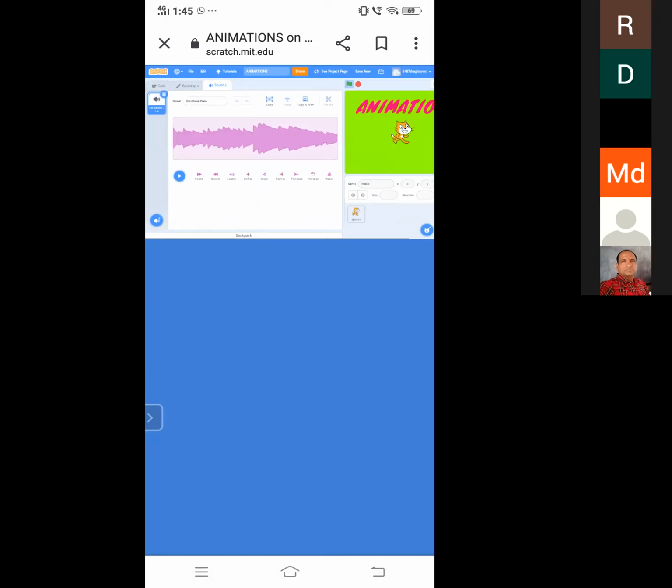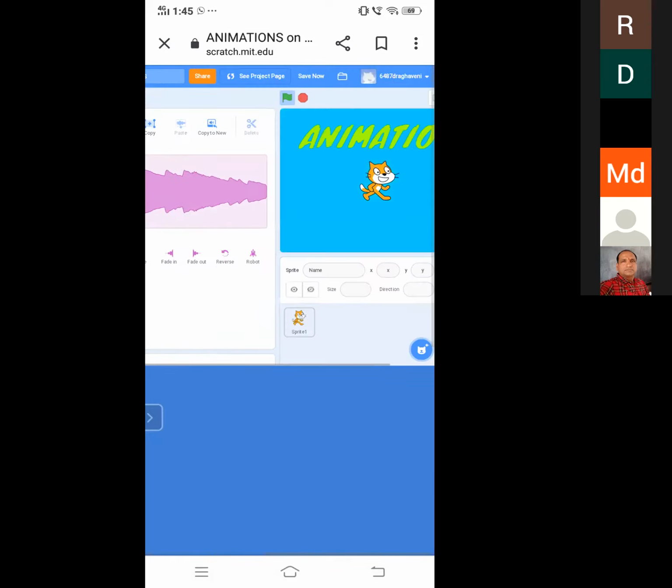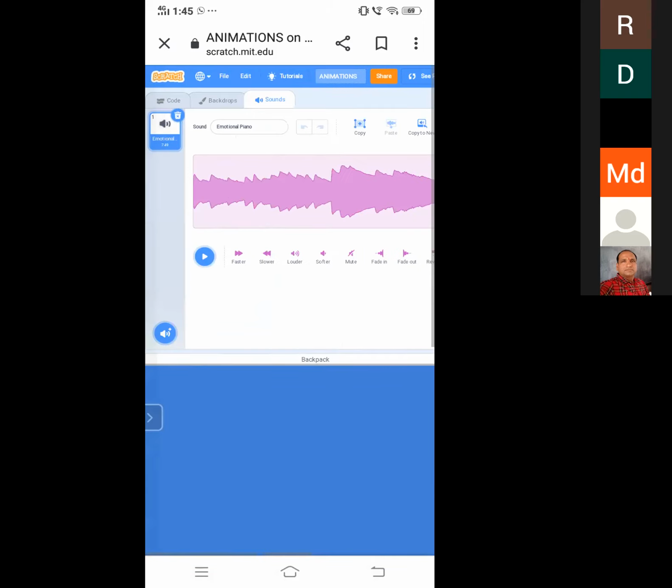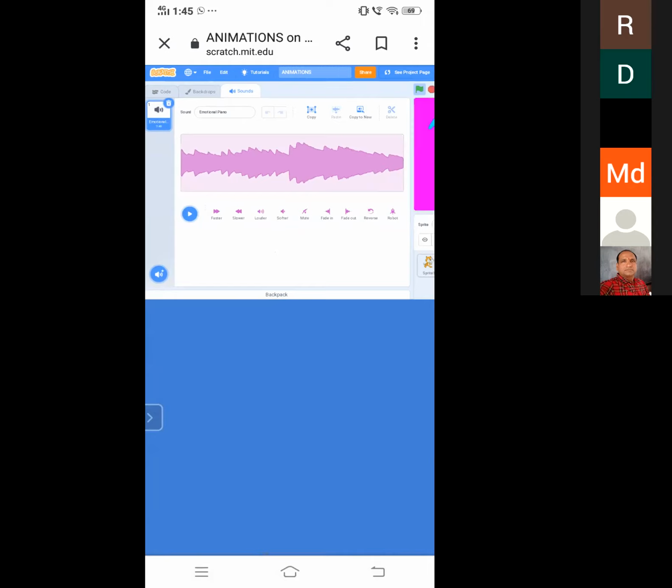So I am choosing this one. Now I want to apply this sound to this project. There will be a sound option also. If you want to play this sound faster, slower, louder, or softer, mute, fade in, fade out, reverse, and robot.